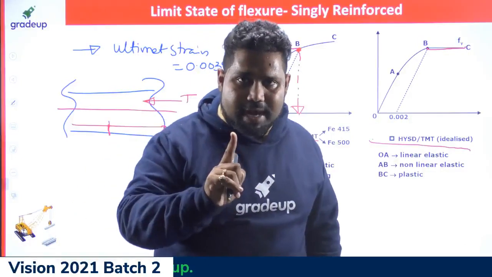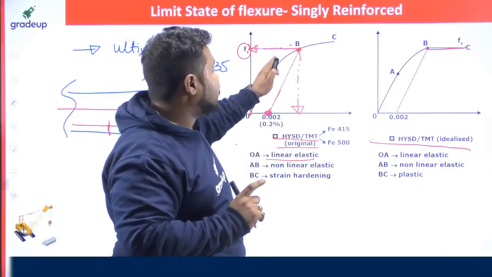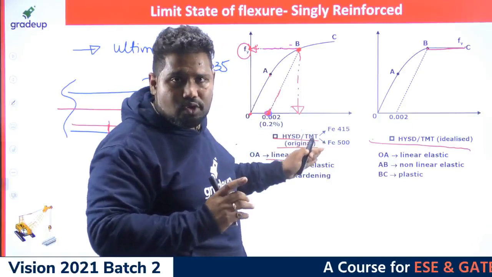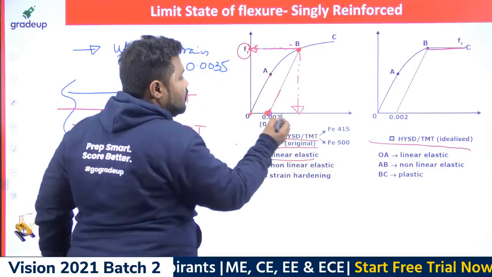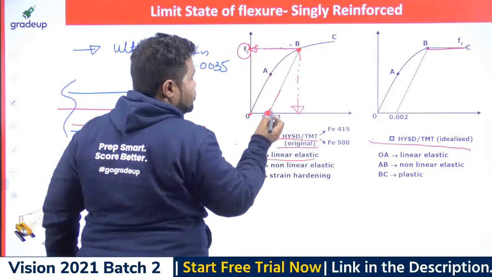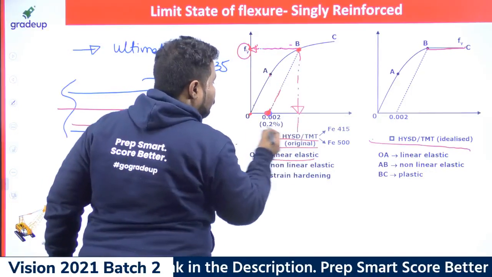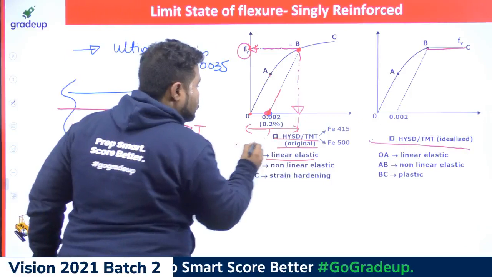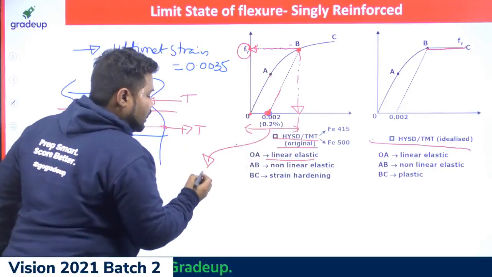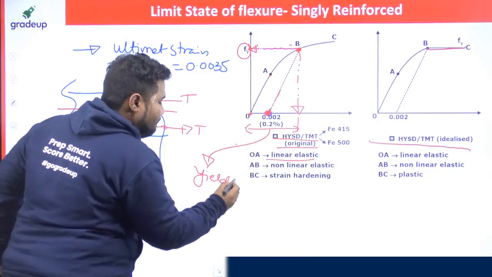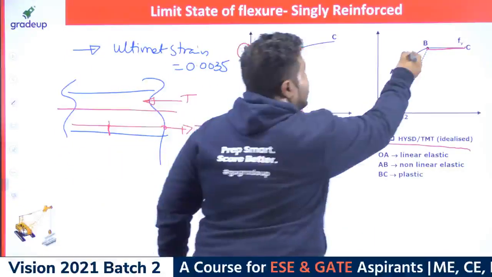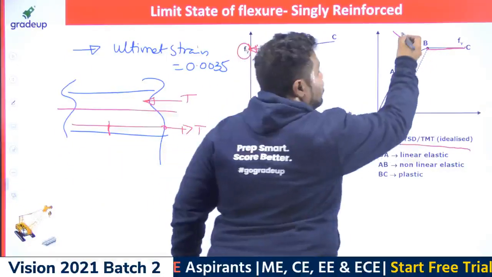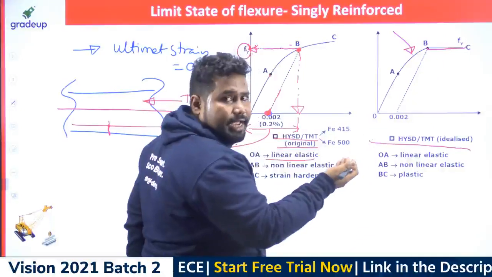That is in case of mild steel, but in case of HYSD steel there is no upper yield and lower yield. So how do we figure out the yield stress? That's the reason why we are taking an offset method. This point will be the yield stress. Now you can understand what strain is possible. This strain will definitely be the yield strain, right? Now how to figure out that yield strain? So this is the characteristic stress strain curve for HYSD steel rods.